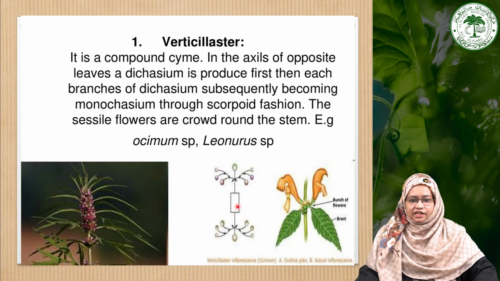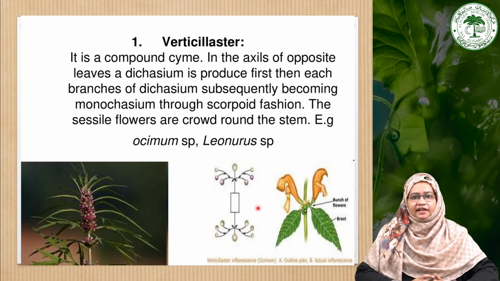Like this one is the stem, and these two branches are arranged in a scorpioid fashion, and the flowers are sessile, in general around the stems. So you can see this is the bract, this one is the bunch of flowers present on either side of the stem, and this modified type of cyme is termed the verticillaster, a special type of inflorescence present in this family, and it is a characteristic feature of the family Lamiaceae.